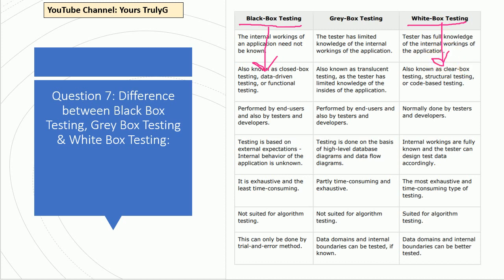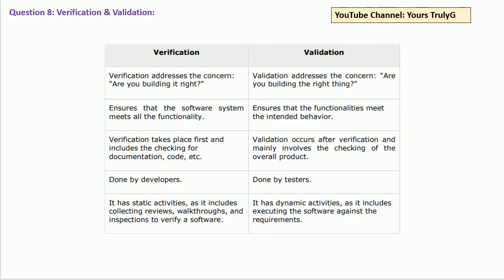So I hope black box testing, gray box testing, and white box testing are now clear for everyone, because it's very important. Again, I am telling you, just write down these points and the questions will be from these points only. Now moving to the next slide, which is also a very important question. I'm only taking very important and previously asked questions, because in this way we can cover the syllabus very quickly, and we can excel in the examination.